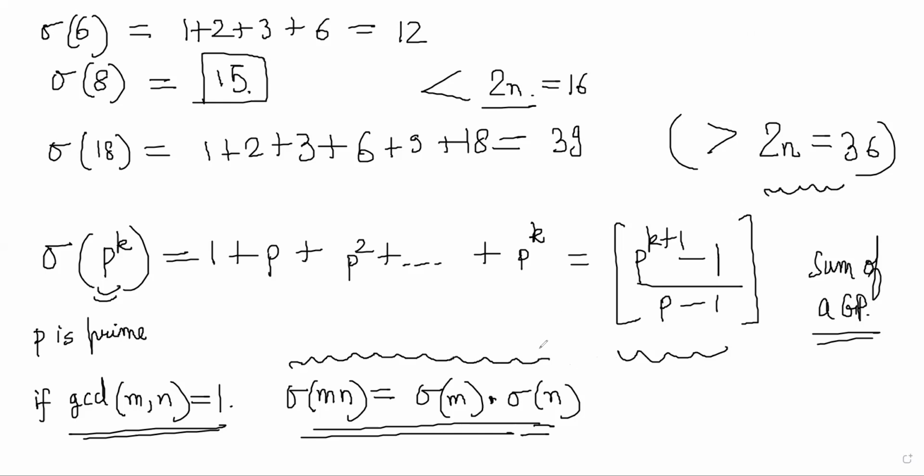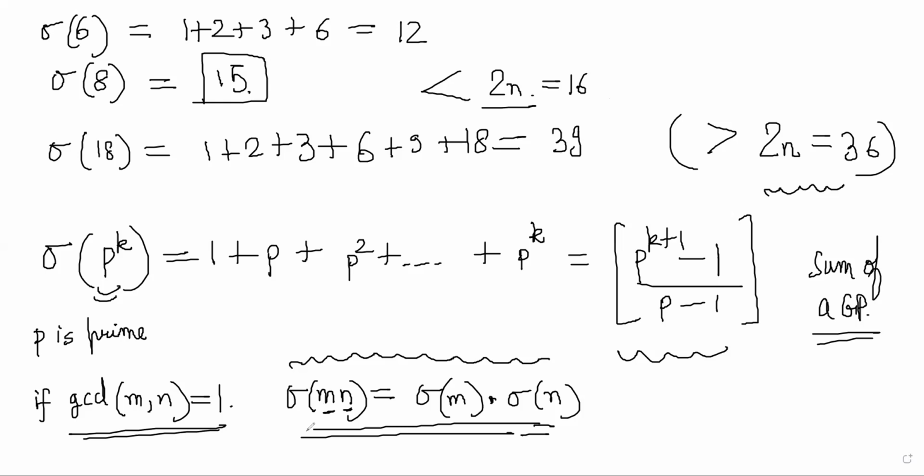Just like the phi function, remember? Earlier we had seen the phi function. Phi function counted the numbers less than n co-prime to it, and sigma function is the sum of the divisors of n. There also we had phi of mn equal to phi of m into phi of n. So with this result, as long as m and n are co-prime to each other, you can calculate sigma of very large numbers.